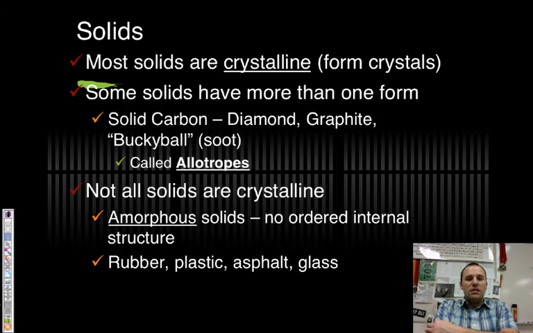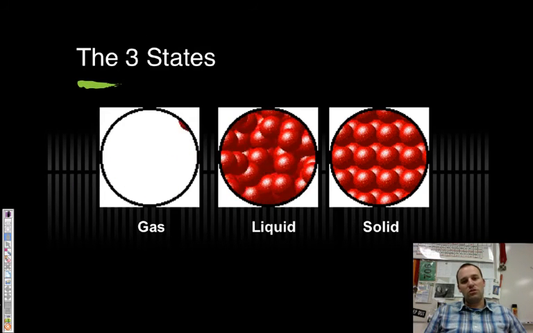Remember that even though most solids are crystals, there are other forms. They're not all crystalline. We have what are known as allotropes. We looked at the allotropes of sulfur in that lab where we smelled for like a month afterwards. You have solid carbon. That's another example of an allotrope. Diamond and graphite, which is your pencil lead, are exactly the same substance. They just have different forms. Not all solids are crystals, though. Remember, like rubber and glass. Your desk is an amorphous solid. It doesn't necessarily have an ordered internal structure.